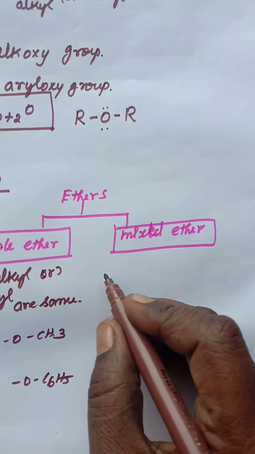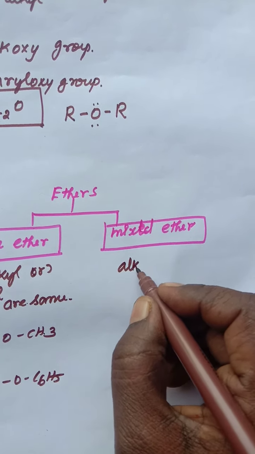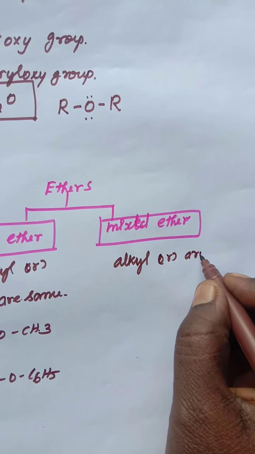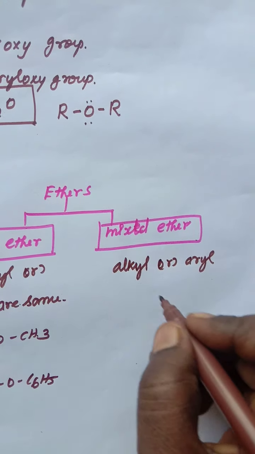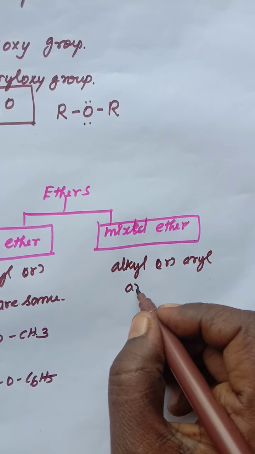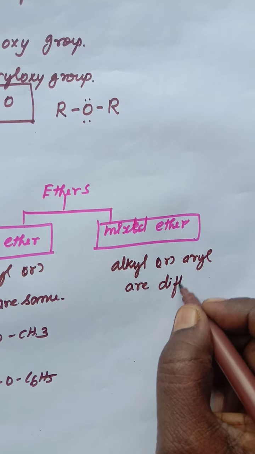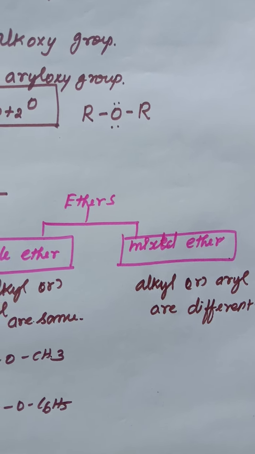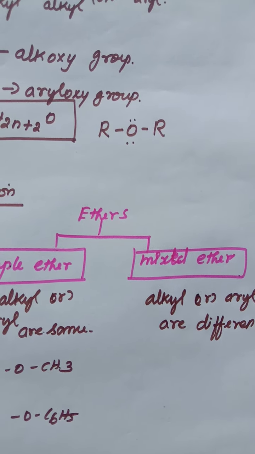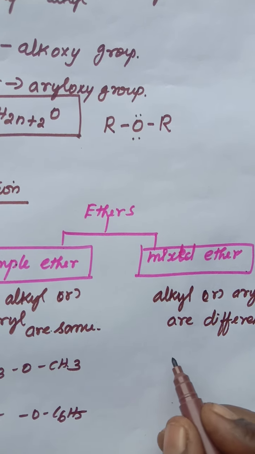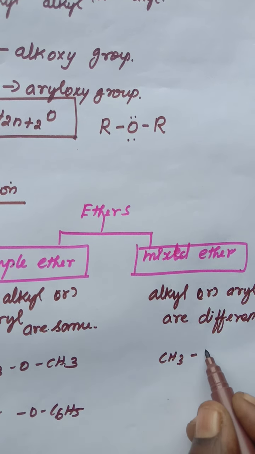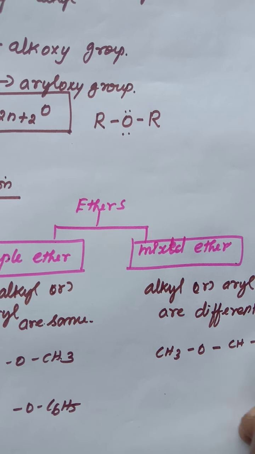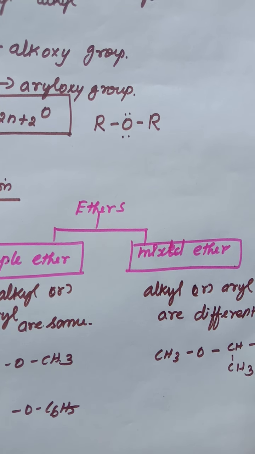Mixed ether means the alkyl or aryl groups attached to the oxygen atom are different. For example, CH3OCH2CH2CH3.